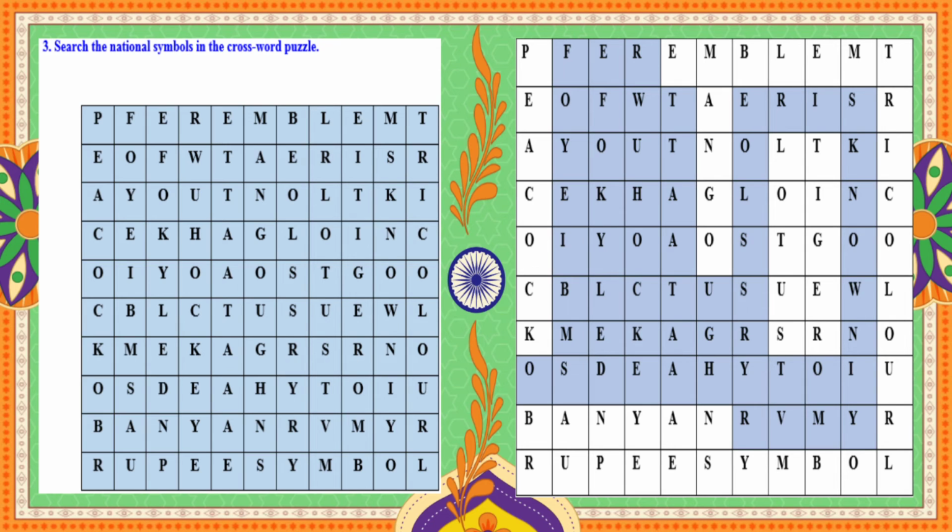First is peacock, emblem, mango, lotus, tiger, tricolor flag, banyan tree, rupee, and symbol. We'll start from peacock, and one by one we find all these things. So this is our exercise number 3.